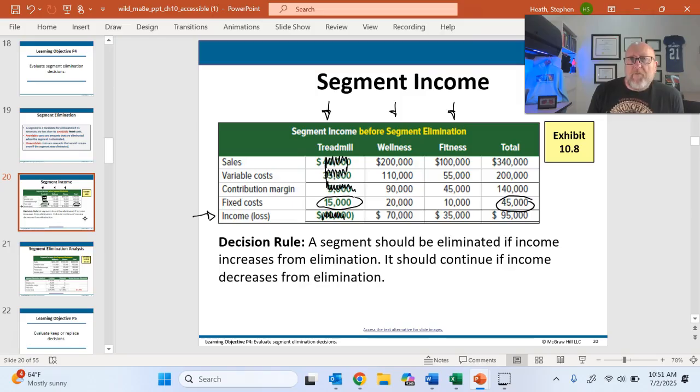And therefore, my loss would be 15,000, not just 10,000. So in the example where fixed costs are not avoidable, we want to continue to sell treadmills, because if I do sell treadmills, I'm only going to lose 10,000. If I don't sell treadmills, I'm going to lose 15,000.